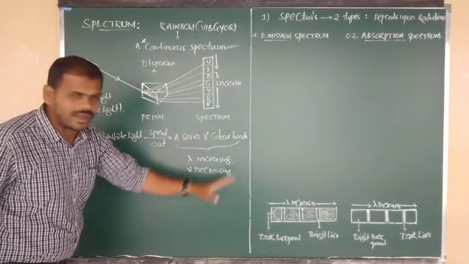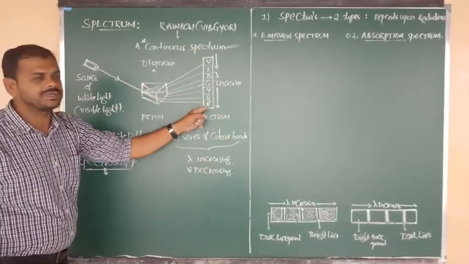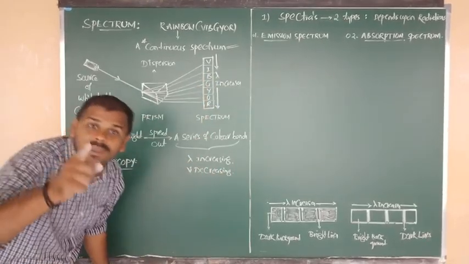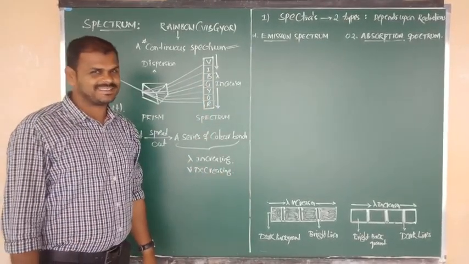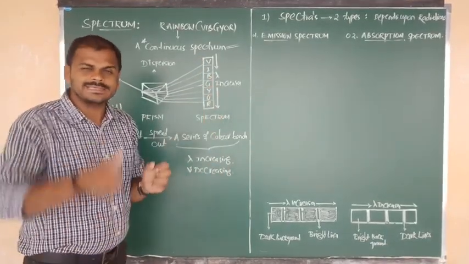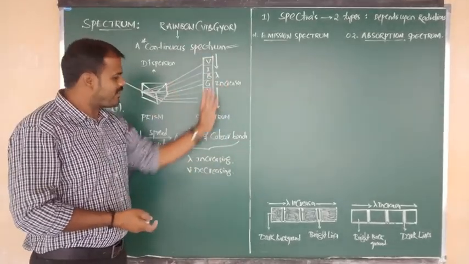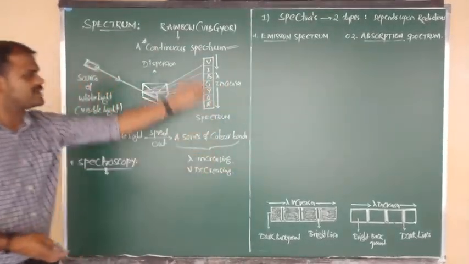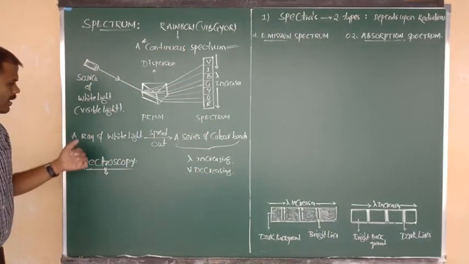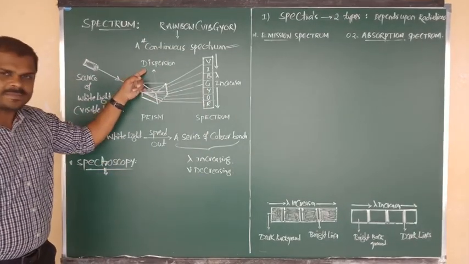All these colored bands are recorded and arranged on the photographic plate in their increasing order of wavelength and decreasing order of frequencies. So from violet to red, wavelength increases and frequency decreases. Such a final thing is known as what? Spectrum.